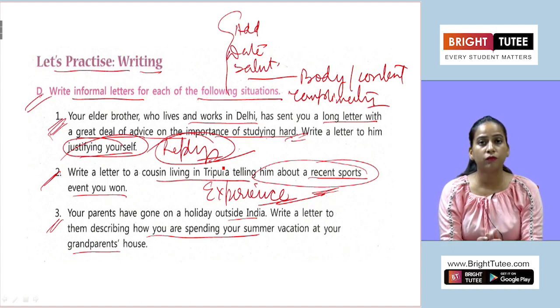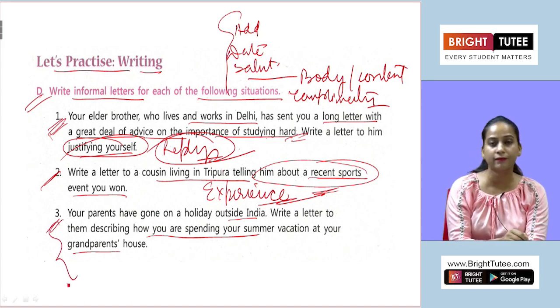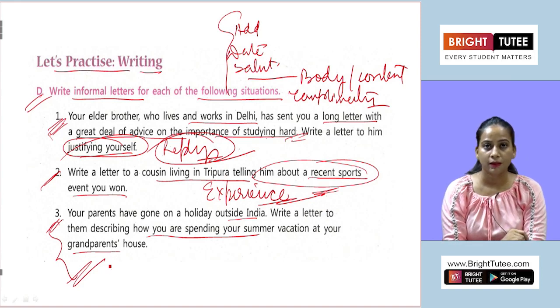Clear? Then you will mention about your adventures or what kind of different new things you are learning from your grandparents, how they are helping you in your studies also and involving you in different activities where you are learning new things and the things that you were not aware of earlier. So all these sort of points can be mentioned in this letter.